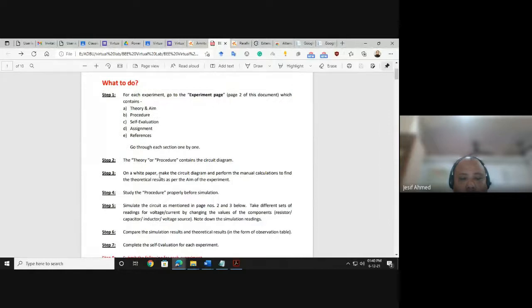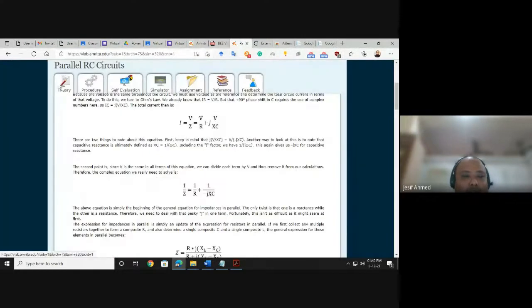So on a white paper, you need to make the circuit diagram, theory, aim, all that. Then go to the procedure. First is theory, then procedure, right? Here you can see theory, then procedure, then self-evaluation, then simulator, then assignment, then references. Everything is given here.